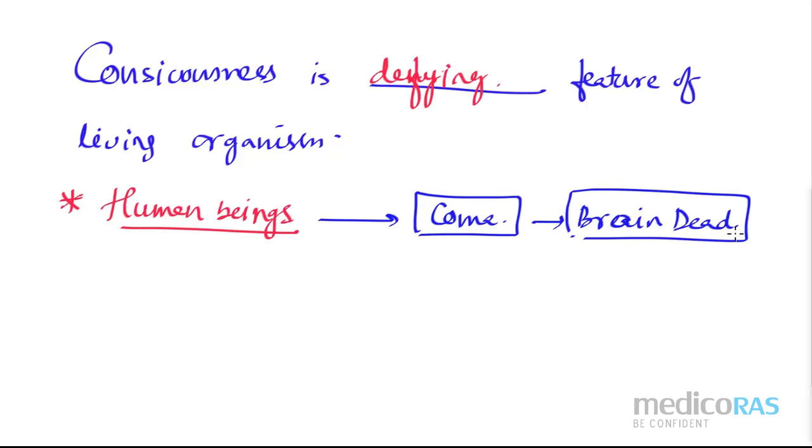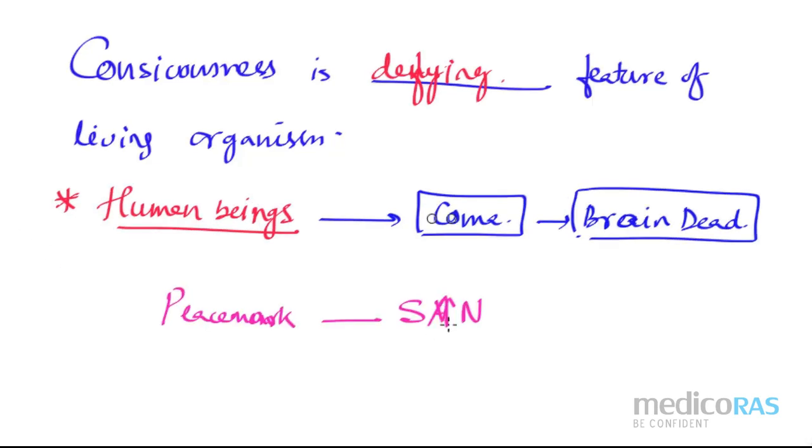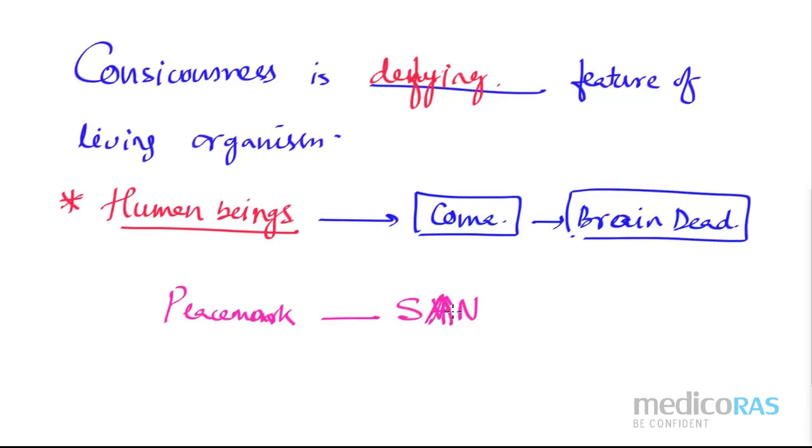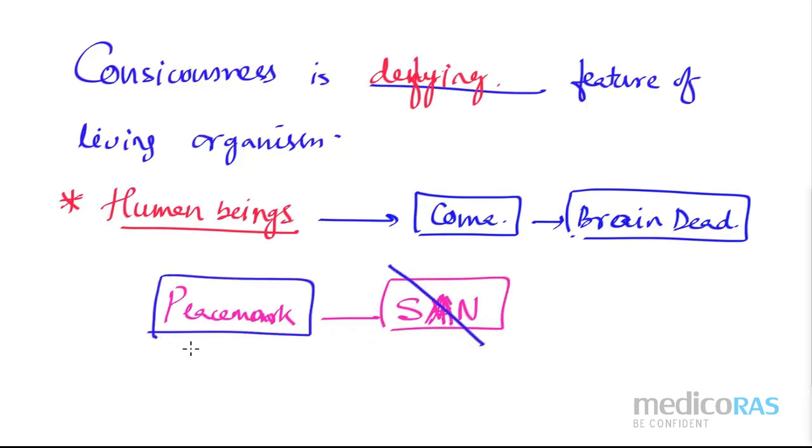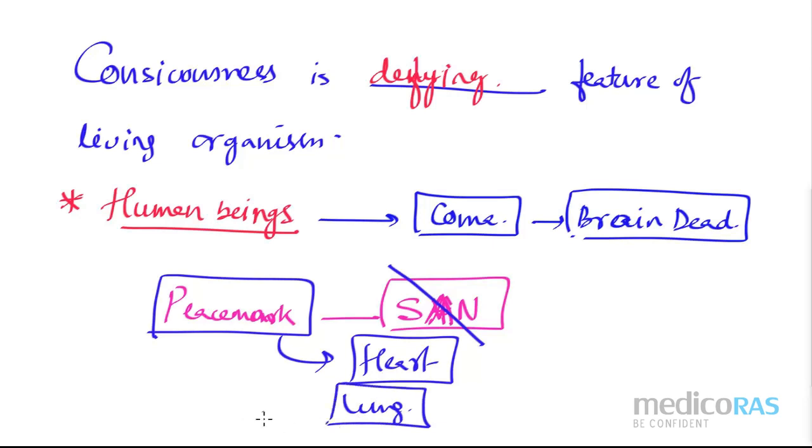Can anybody give this answer? Which one is a natural pacemaker? Yes, the sinoatrial node, right? That pacemaker is the natural one. If I have some problem with this pacemaker, then I have to place another pacemaker which can pump the heart. Again, the same concept is there for the lung also. We have some artificial respiratory systems. So like that, we can consider the person is living.